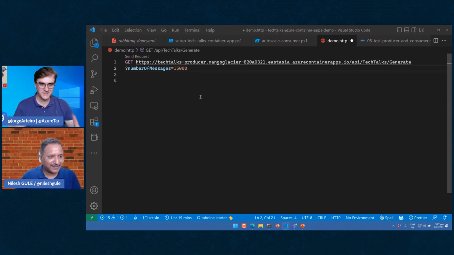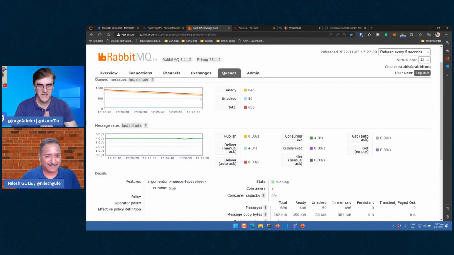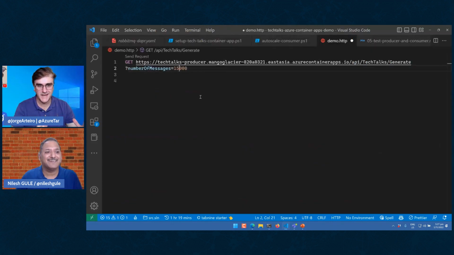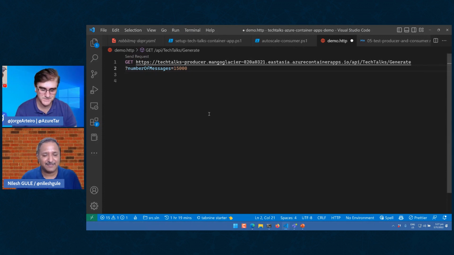Just before you do it, just do a recap. You create the Azure Container Apps environment. You deploy a couple of applications, like a producer and a consumer. You have the message queue there where you send a message. You're decoupling the producer from the consumer. Yes. And now you send a message to this queue. You are simulating messages there.